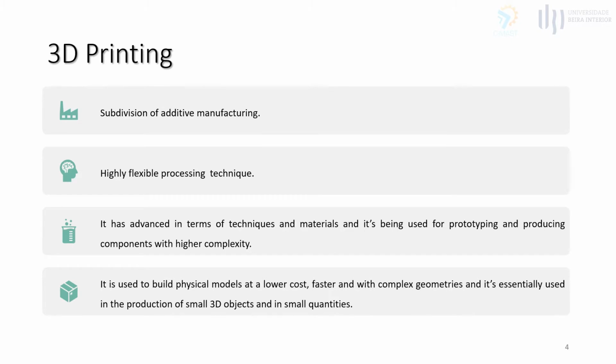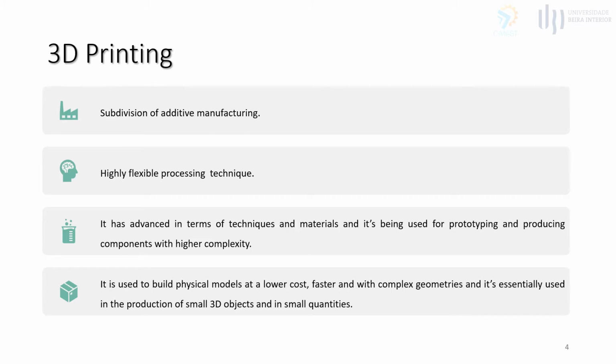3D printing is a subdivision of additive manufacturing. It is a highly flexible processing technique that can be applied to different material classes like polymers, metals, ceramics, and other building materials. 3D printing has advanced in terms of techniques and materials, and it is being used for prototyping and producing components with higher complexity. One of the main interests of this technique is the combination of different types of materials. 3D printing is used to build physical models at lower cost, faster, and with complex geometries.